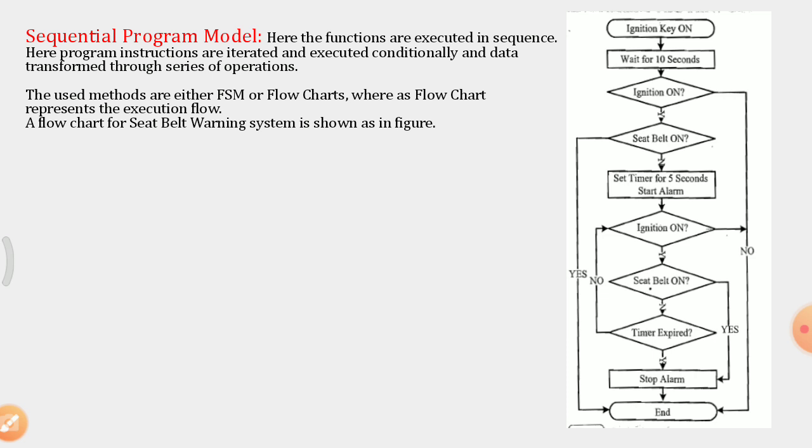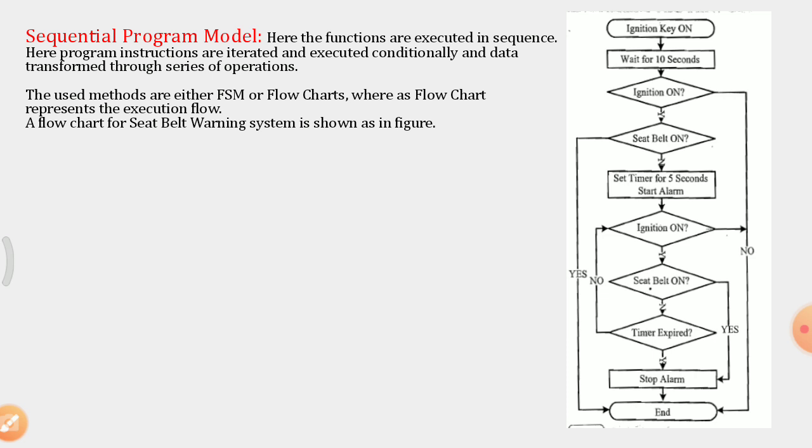If not, and the seat belt is turned on, then also go to end. If the ignition is not turned off, or the seat belt is not turned on, then set the timer for 5 seconds and set an alarm. During the 5 seconds, again check for ignition and seat belt, and expiry of the 5 seconds.